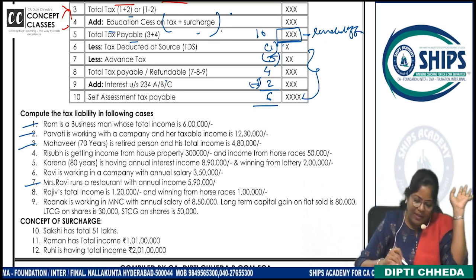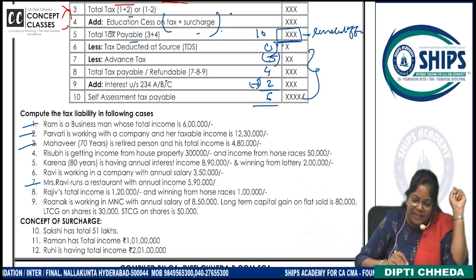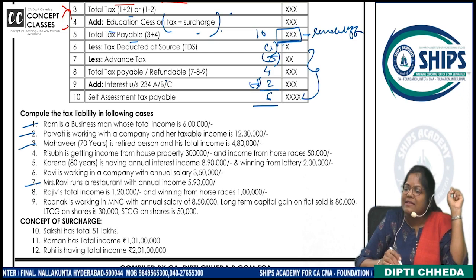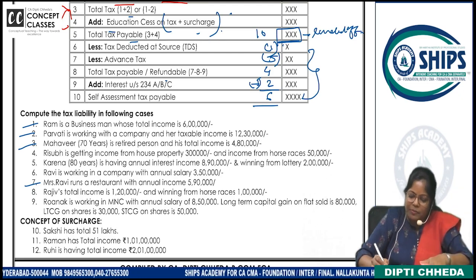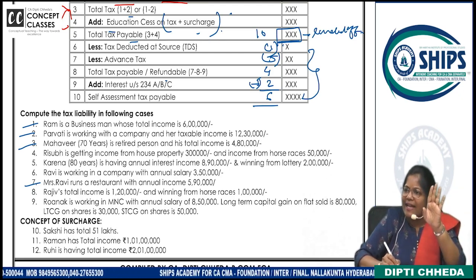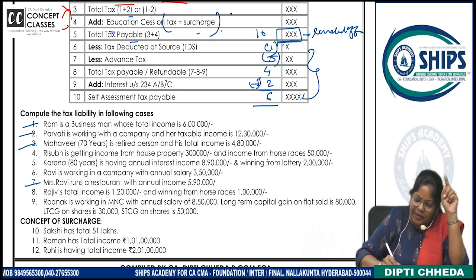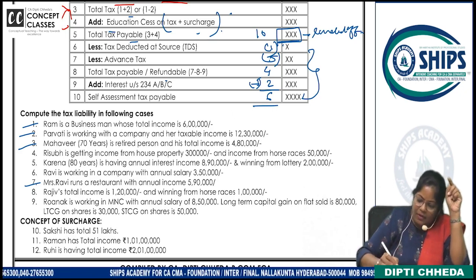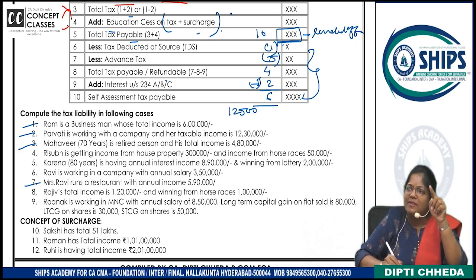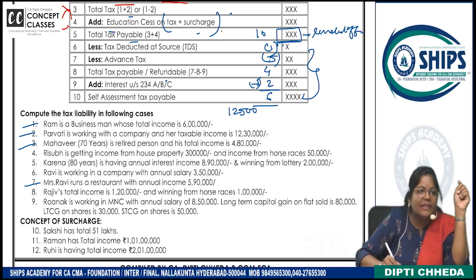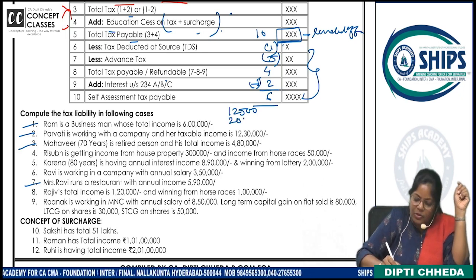Sure? Chalo. Ram is a businessman whose total income is 6 lakhs. No age is given, nothing is given. So for Ram, how much would be the tax? 0 to 250, nil. 250 to 5 lakh, 12,500. And then 5 lakh to 6 lakh, on 1 lakh, how much? 20%, that is 20,000.